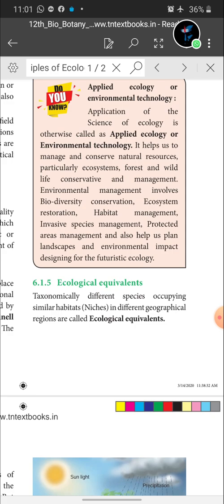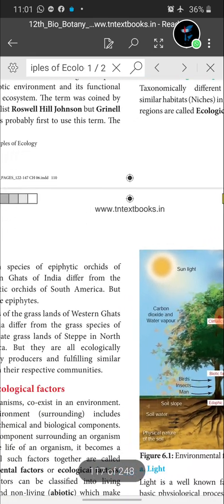In all the different geographical regions, ponds are present, and a pond consists of different species. This is just an example I am giving; like that, different habitats are present in different geographical regions, and this is called what? Ecological equivalence. So taxonomically different species occupying similar habitats in different geographical regions are called ecological equivalence.